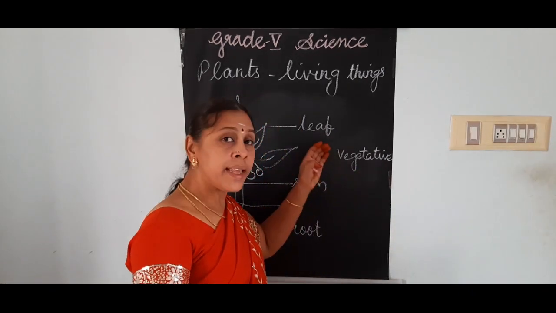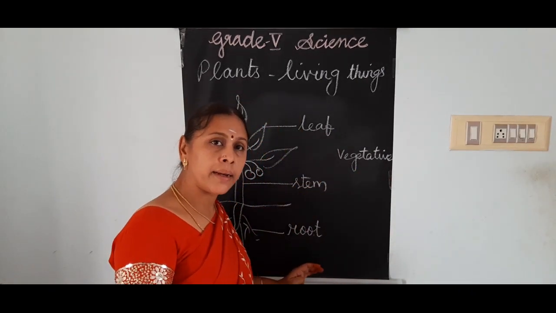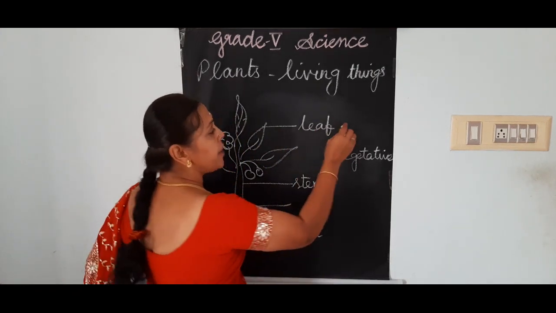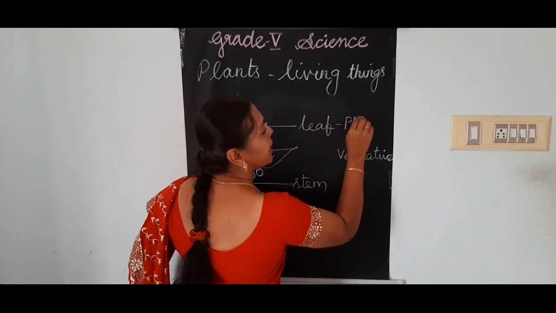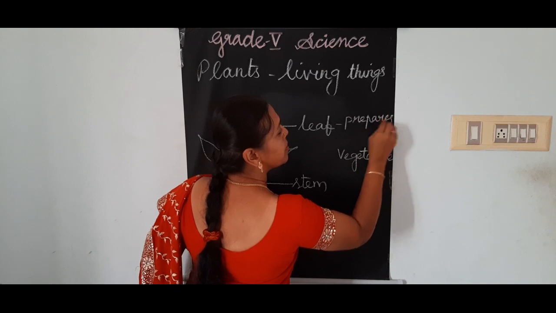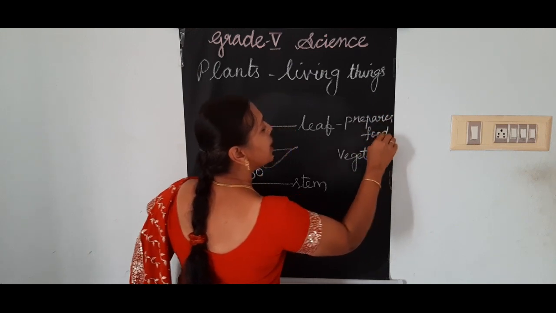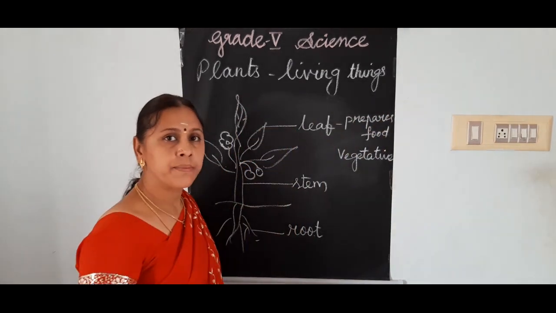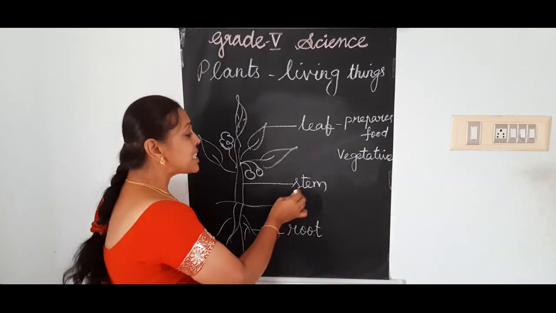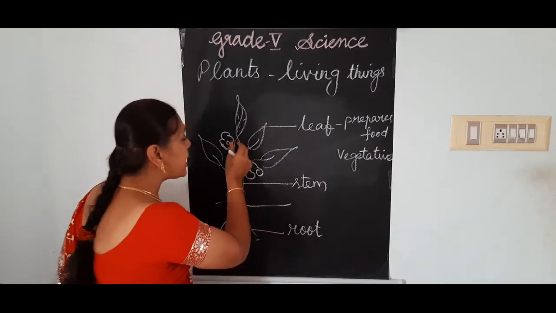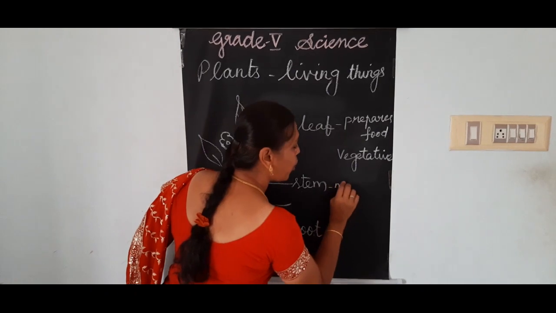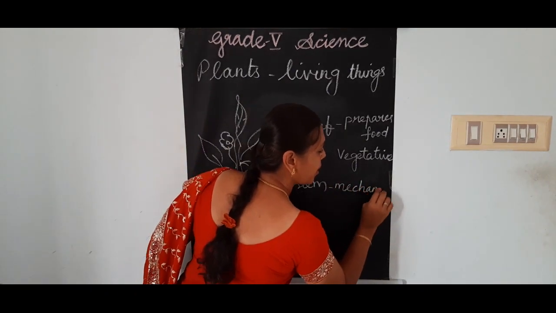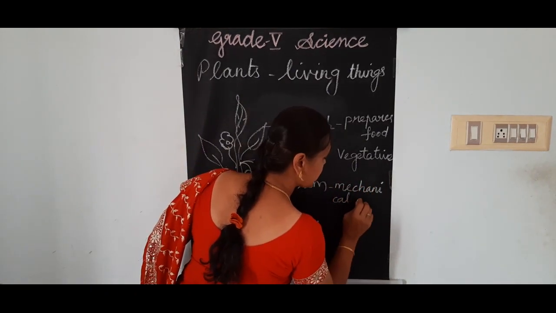In what way do these parts help the plant? The leaf helps in preparing the food. Food is prepared only with the help of leaves. Stem, it only gives mechanical support. Everything sir explained in the last class.